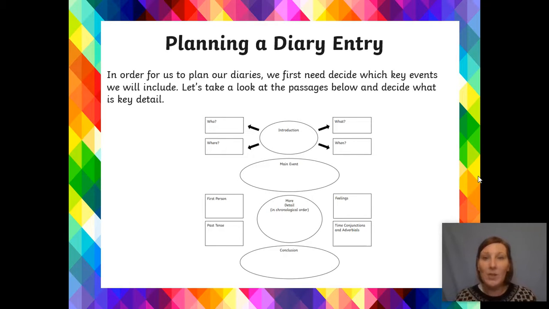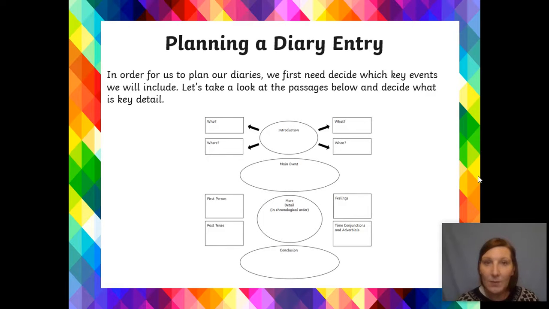So that point where she looks at the volcano, what is it that she starts to think? What is it that she starts to see? How does she feel? How does she ask herself any questions? What happens next? Put it in the correct order. Okay, so that's what I'd like you to really focus on today. You're going to be writing and planning the diary entry for when she sees the volcano.